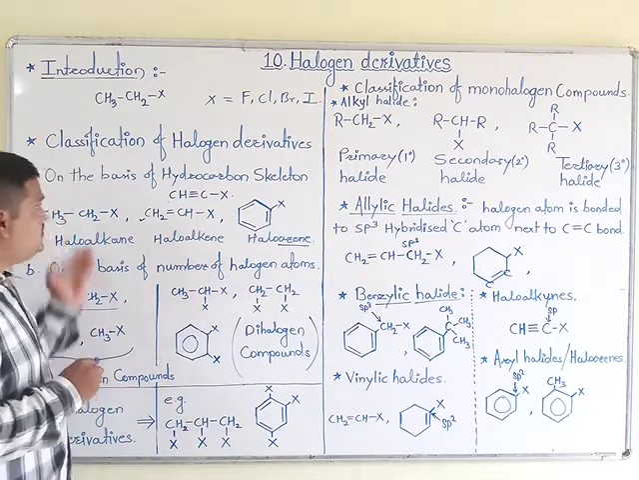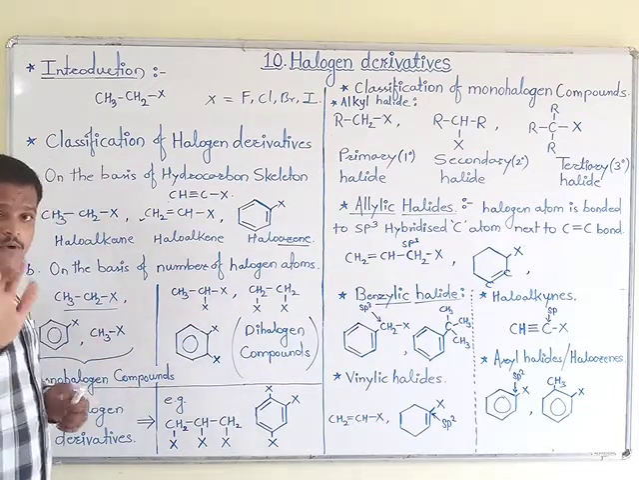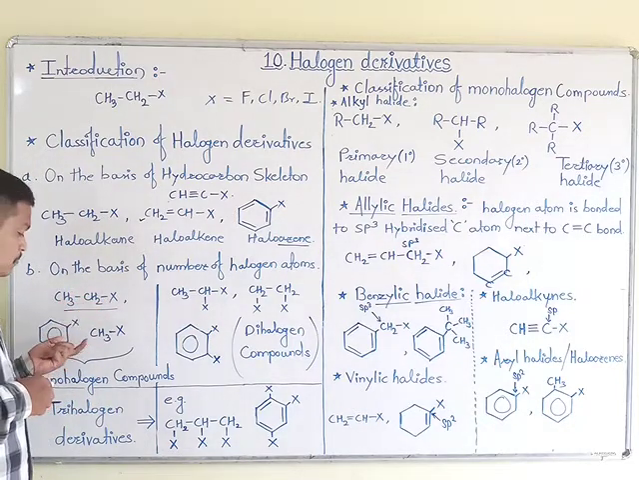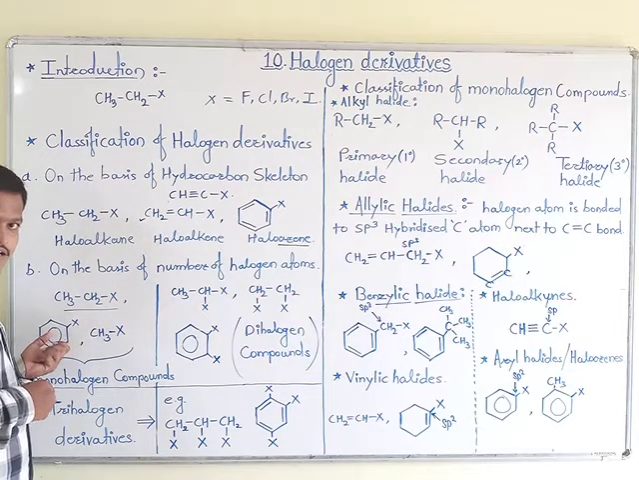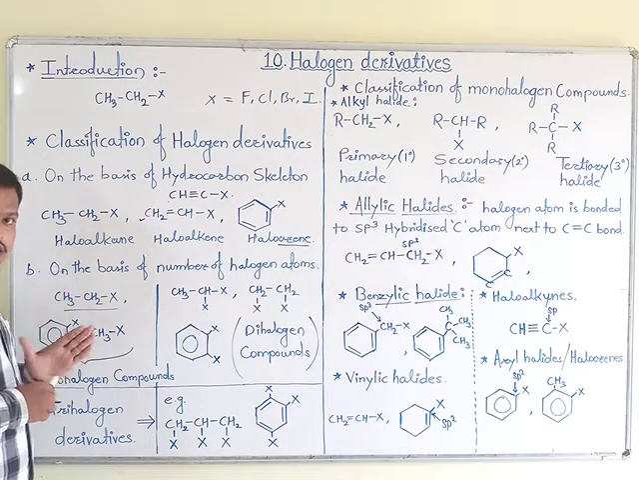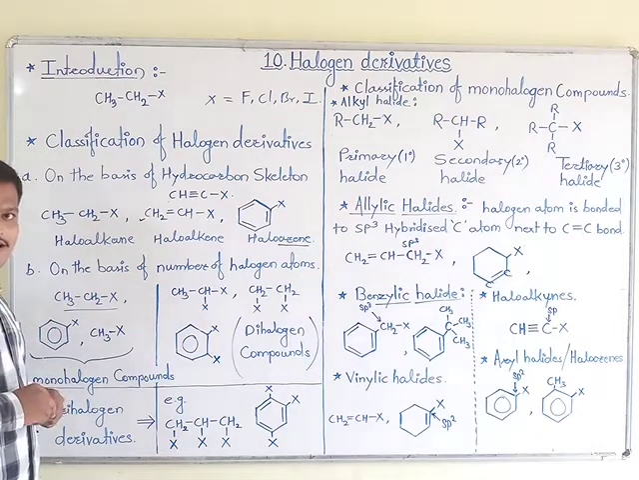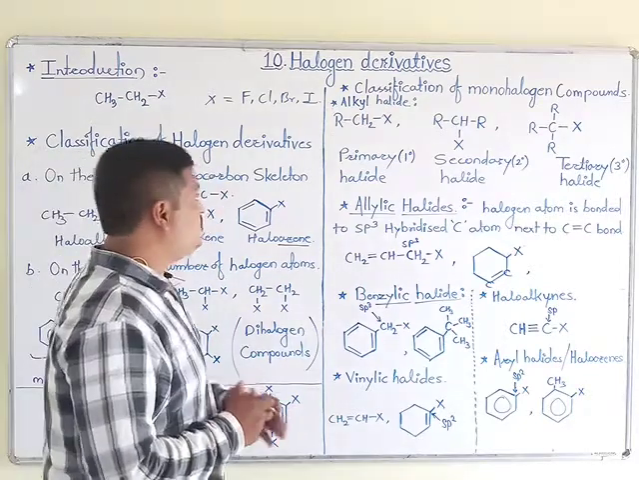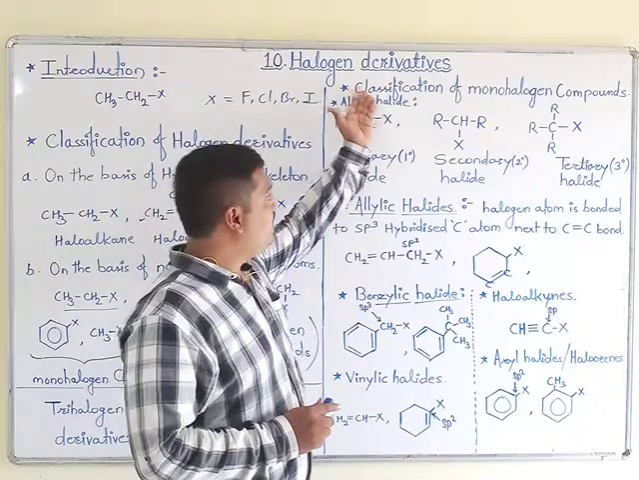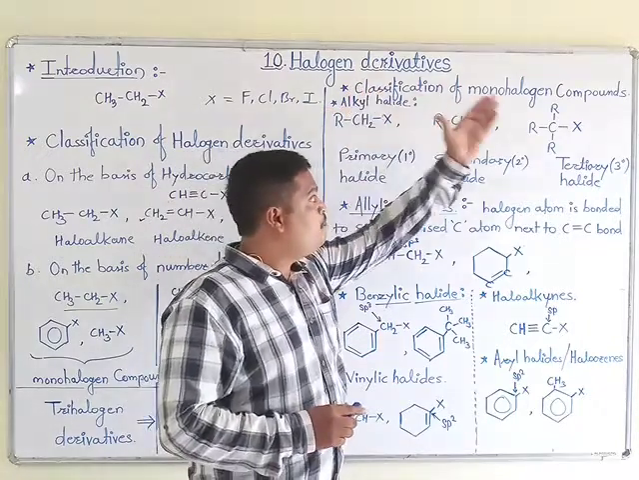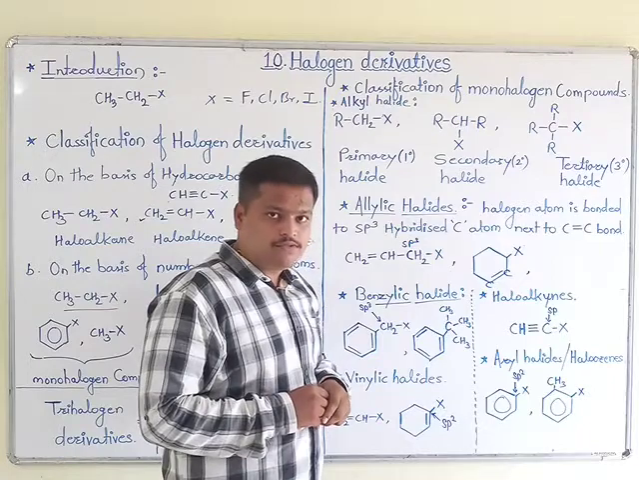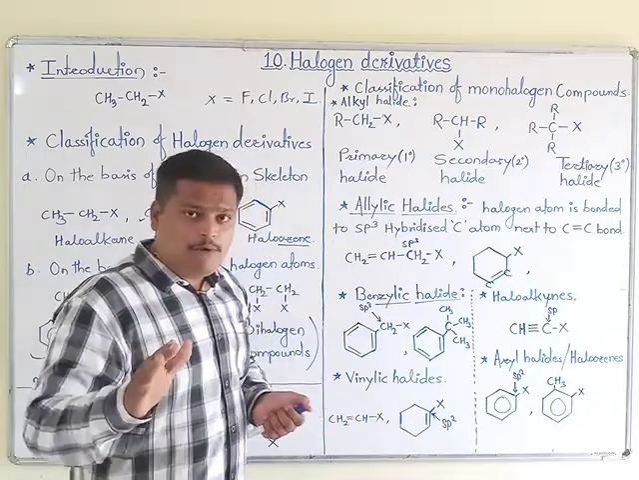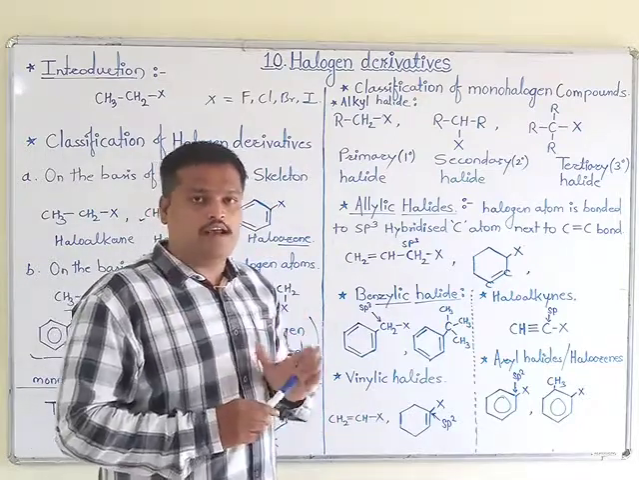Okay, after studying this classification point, we are interested here to study monohalogen derivatives of alkanes and monohalogen derivatives of aryl compounds. Means we are studying here monohalogen derivatives of alkyl halide and aryl halide. So after completion of this point, we will move towards our next point, that is classification of monohalogen compounds. Means here we are going to classify some compounds which contain only a single halogen atom.